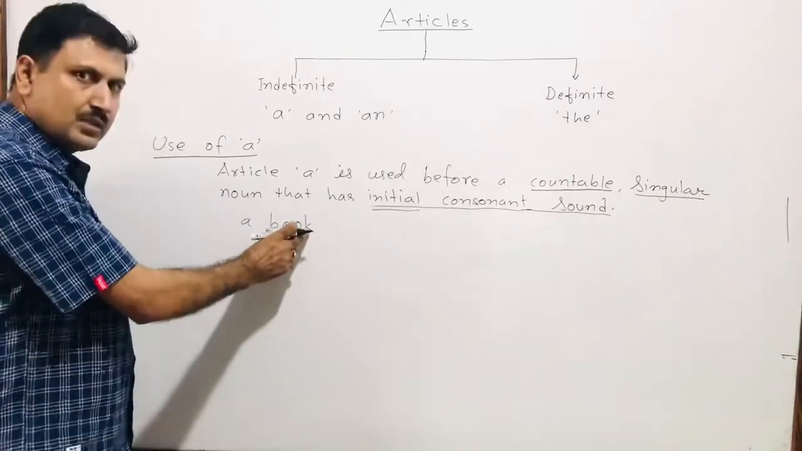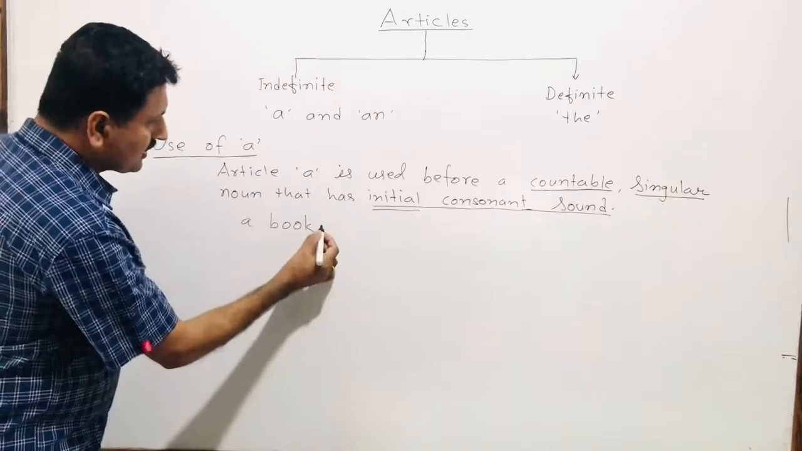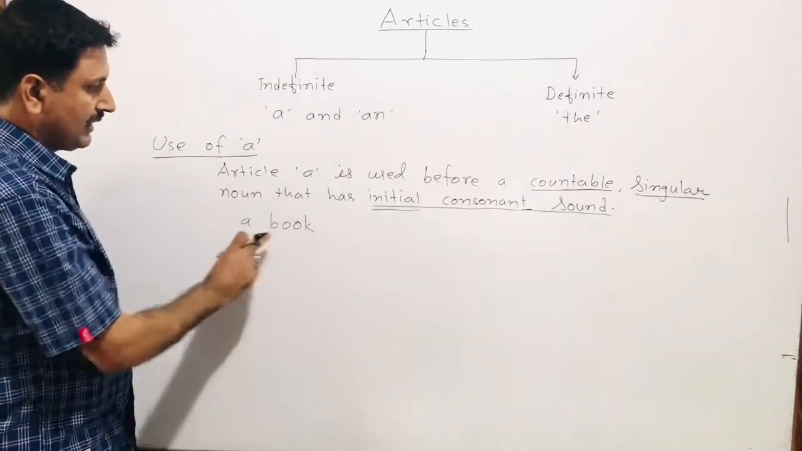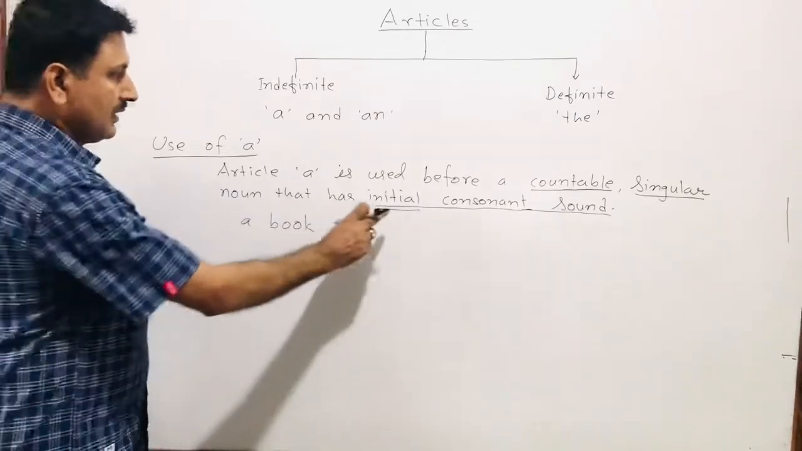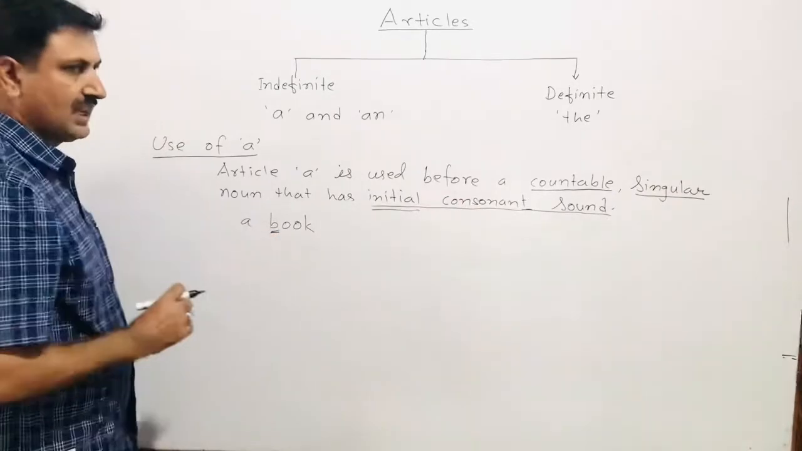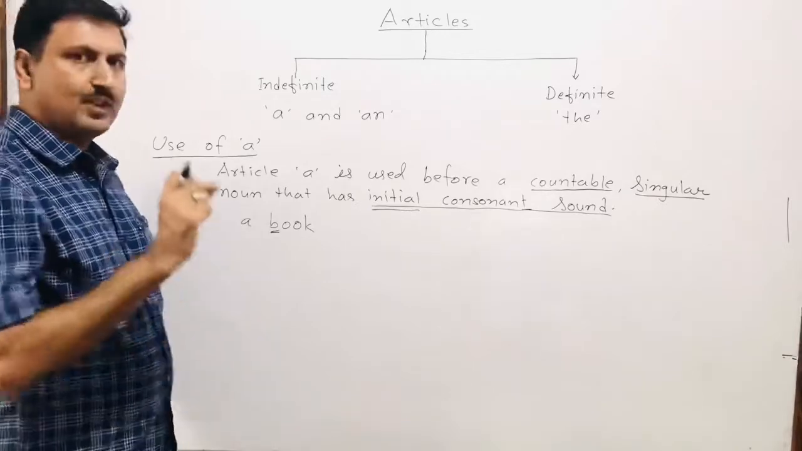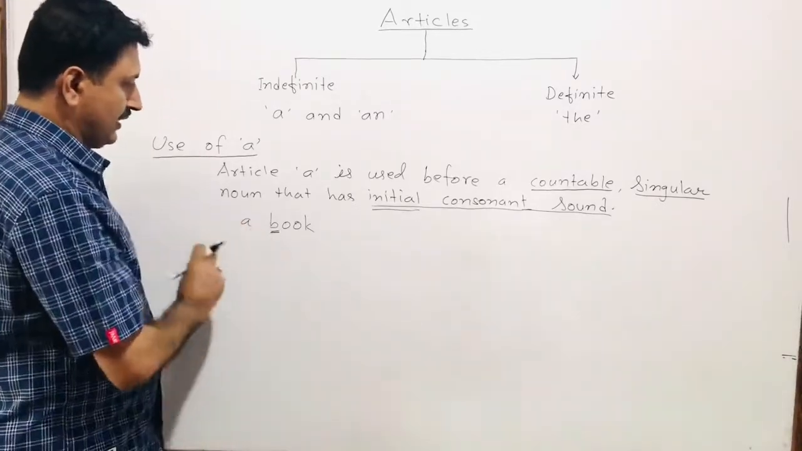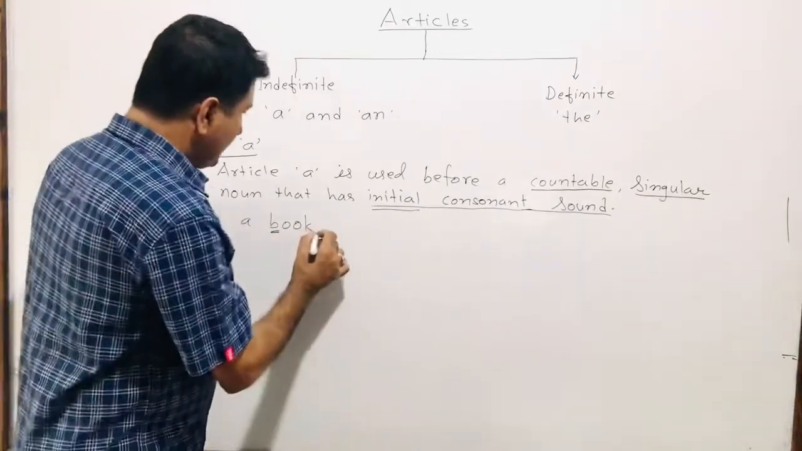We can count book, and if I have written books, this is plural. But now I have written book, this is singular, and the initial consonant sound at the beginning is the B sound. Ba falls in the group of ka to ga. This is consonant. That is why we can say a book. Similarly,